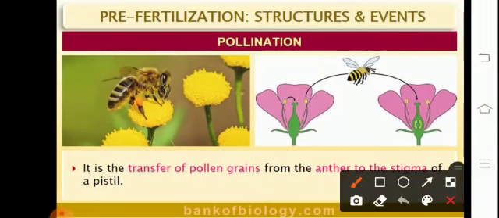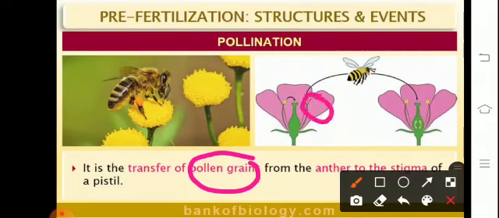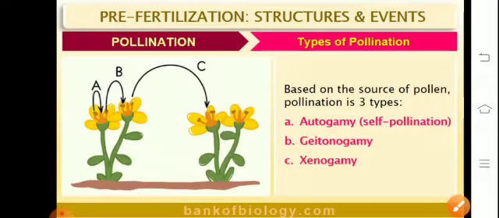So the transfer of pollen grains, where each pollen grain contains two male gametes, from the anther, that's the male part, to the stigma, that's the female part, of the same flower or a different flower, is what is referred to as pollination. Pollination is basically of two types.